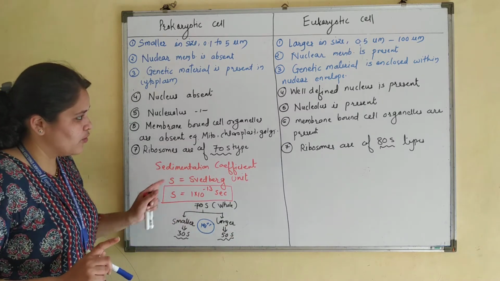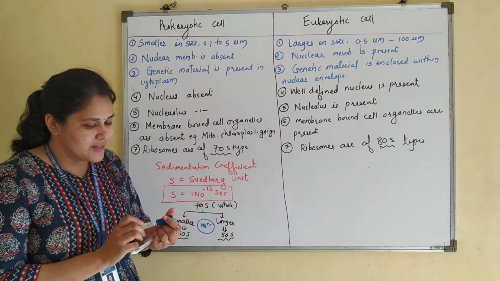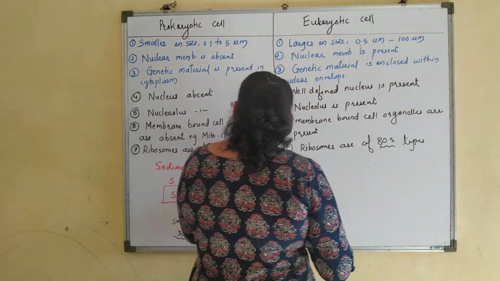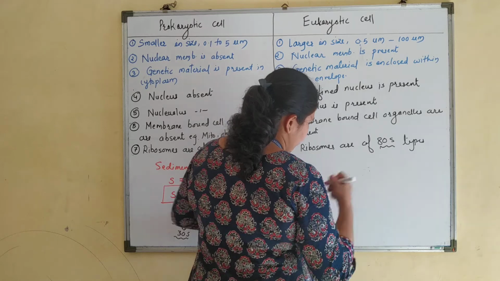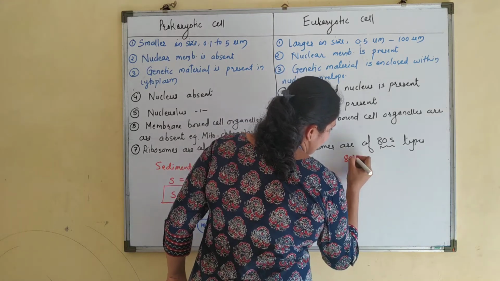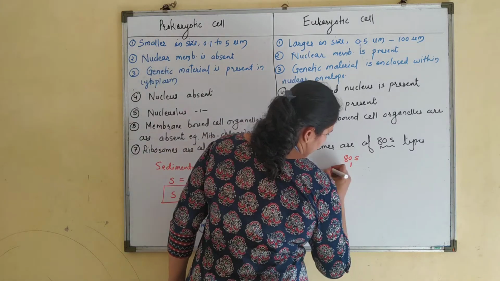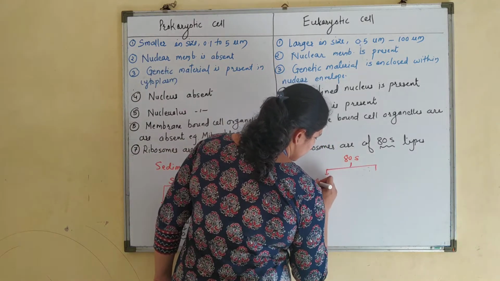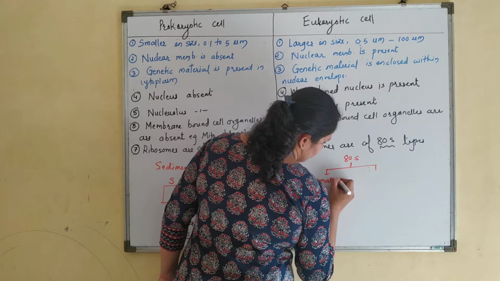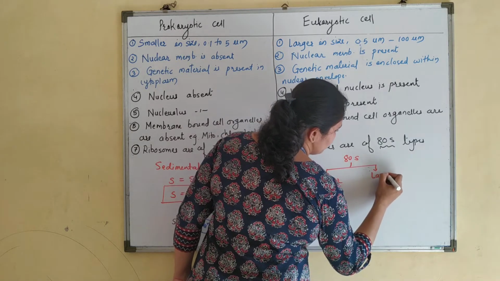Now, in case of the eukaryotic cell, the whole ribosome is of 80S type. The entire assembled ribosome is of 80S type. Again, it is made up of a smaller subunit and a larger subunit.